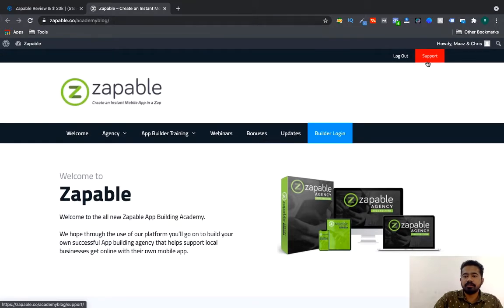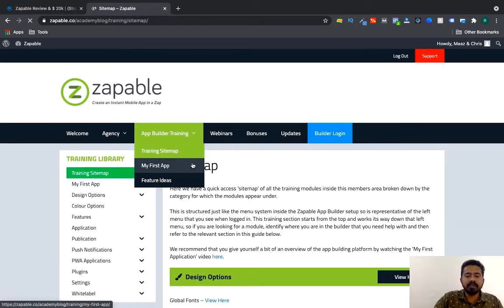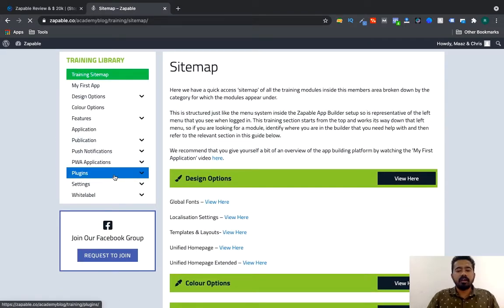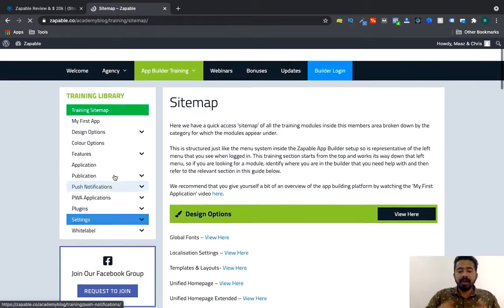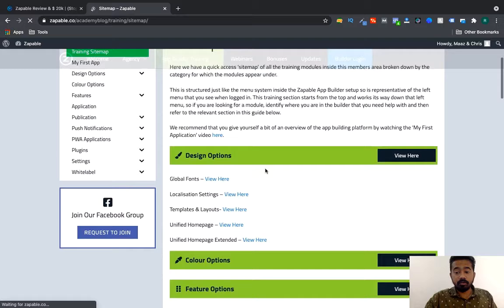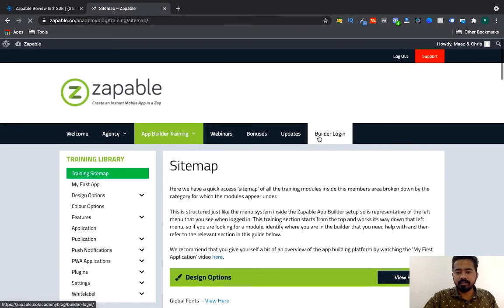You can see support here. They have a great support team. Also, all the trainings are available under the app builder training. Here, all the trainings are available. If you buy this app, go through these trainings. I recommend that. Then you can find out how it works, how you can really get some amazing apps or amazing value from this particular software.